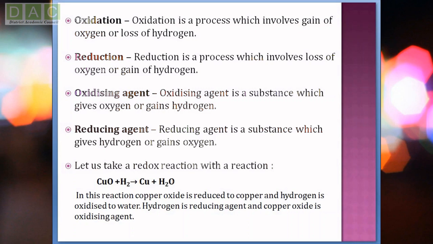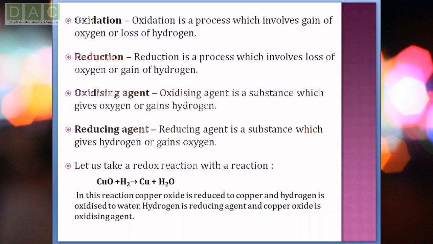Then we have the oxidizing agent and the reducing agent. An oxidizing agent is a substance which gives oxygen or gains hydrogen. It is the agent which supplies oxygen to another substance. And a reducing agent is a substance which gives hydrogen or gains oxygen.